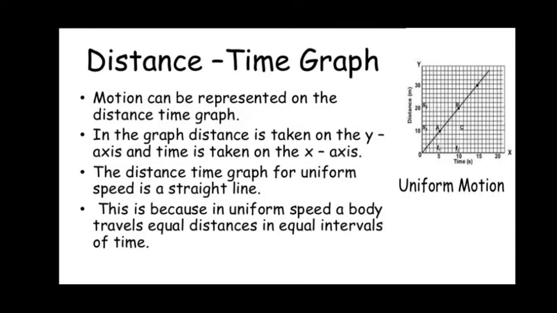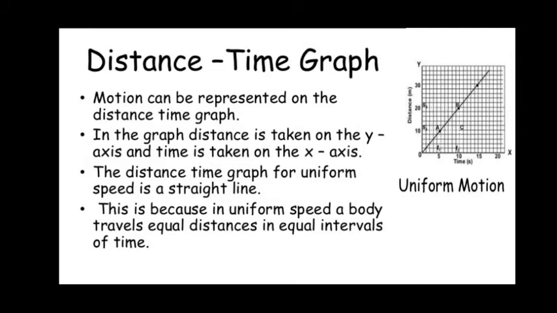Motion can be represented on the distance-time graph, the first type of graph. In the graph, the distance is taken along the y-axis and the time is taken along the x-axis. The distance-time graph for uniform speed is a straight line. If equal distance is covered in equal intervals of time, you will get a straight line in the graph.